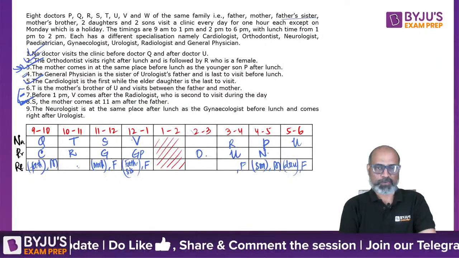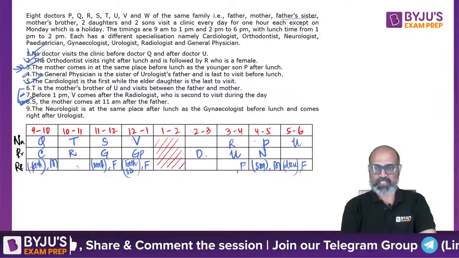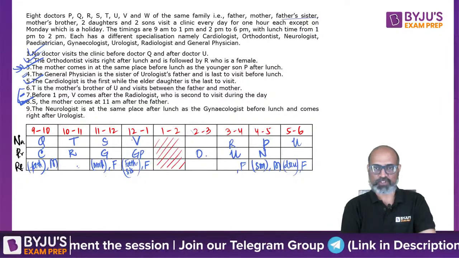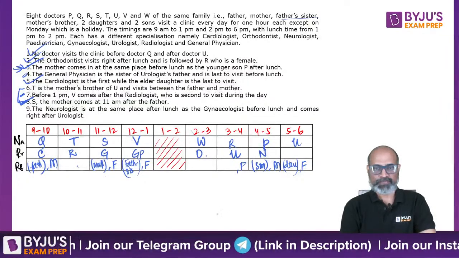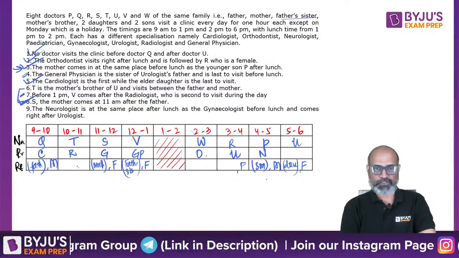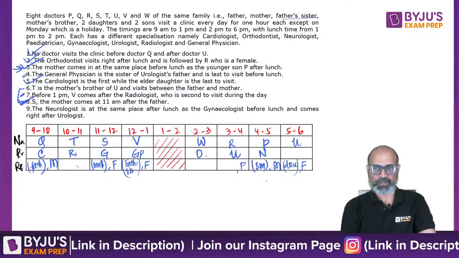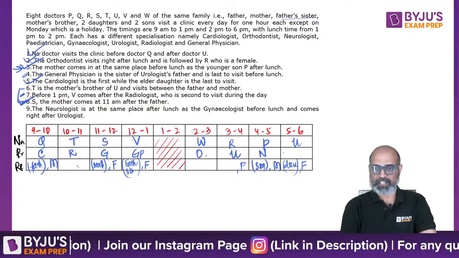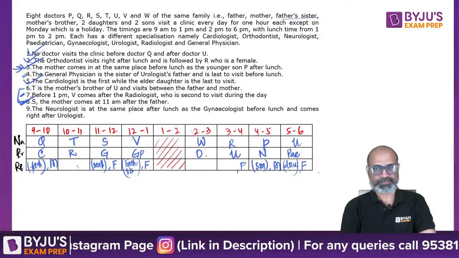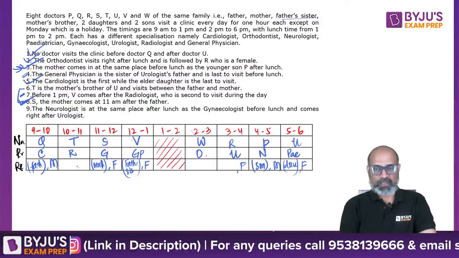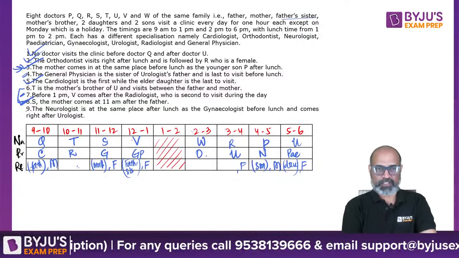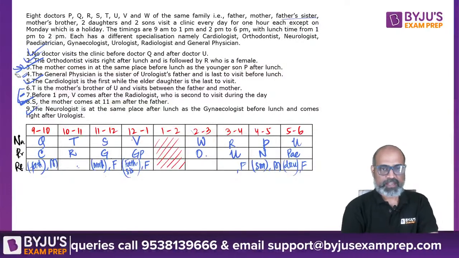Now which all people are we left with? P is there, Q, R, S, T, U, V, W is here. What about the profession? We do have cardio, neuro, pediatrician is going to be the last one. Okay, so we're done with 9th as well. एक बार check कर लेते हैं.